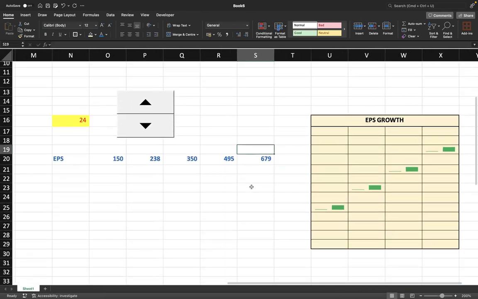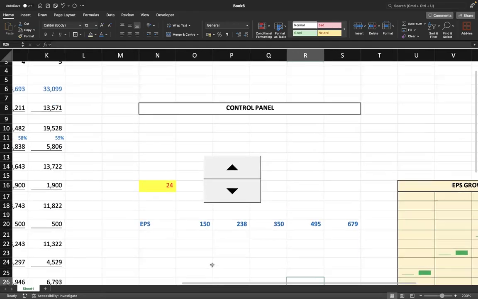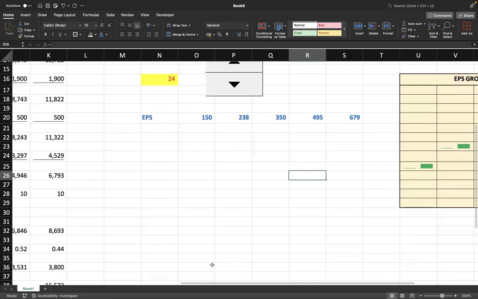Okay. So this is your EPS and the control panel also. So have we completed all parts of the question? Forecasted PNL for 5 years, done. Control panel where EPS done. Spin control done. Capital taken.